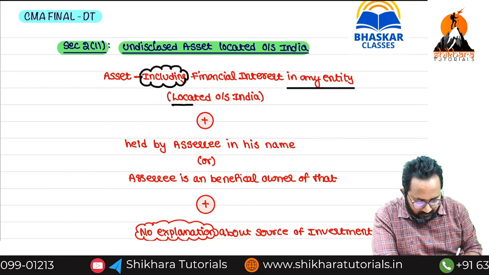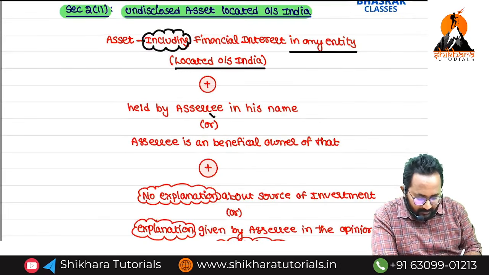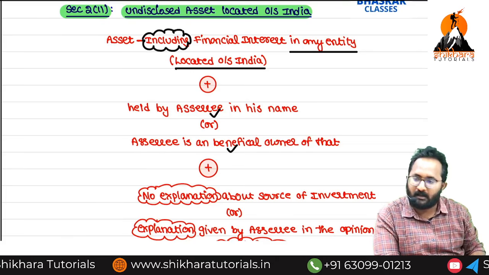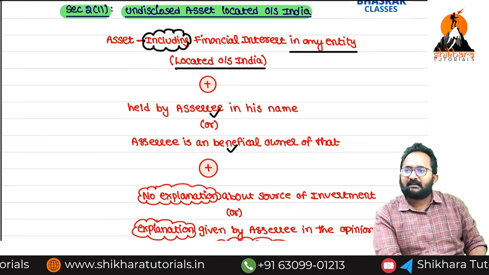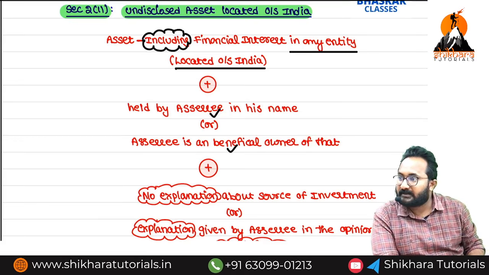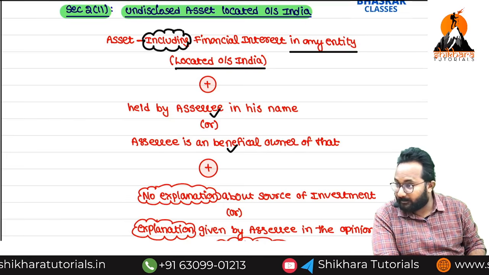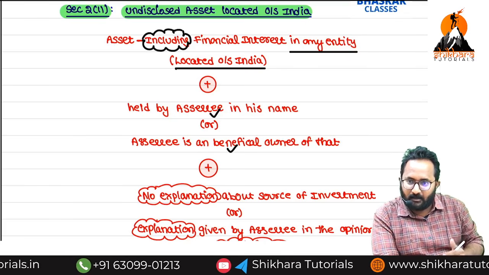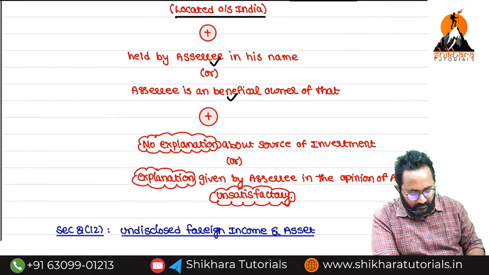Located where? All these things are outside India. It may be held by the assessee in his own name, or it can be held by him as a beneficial owner. Sir, my father purchased the shares, so my father is the beneficial owner. Who is paying the consideration? The beneficial owner. Who is deriving the benefits? The beneficiary. Yes, sir.